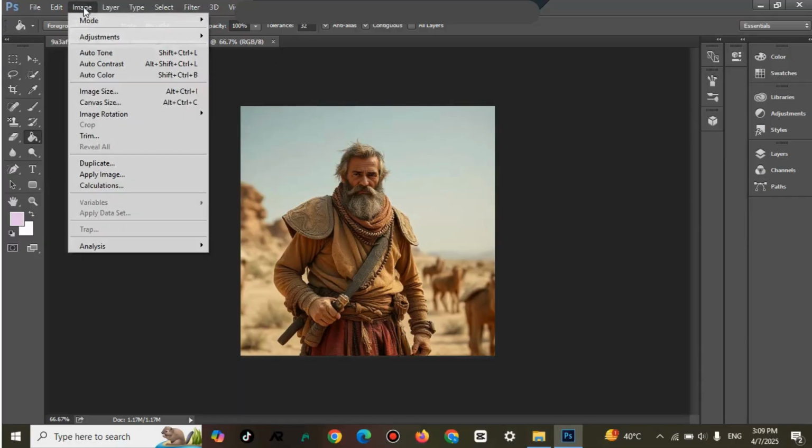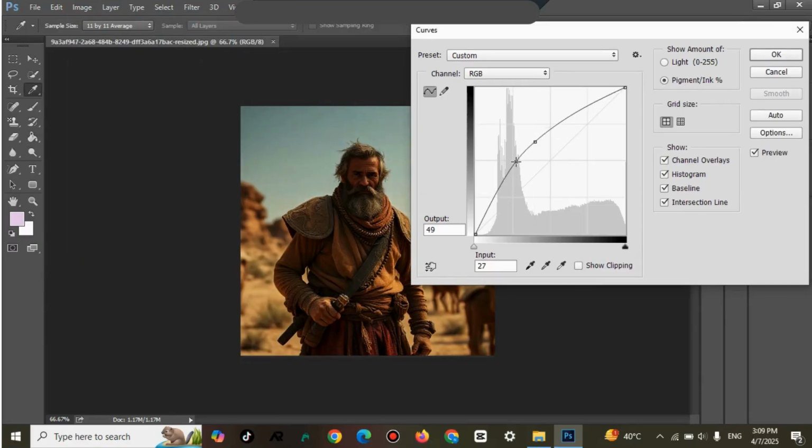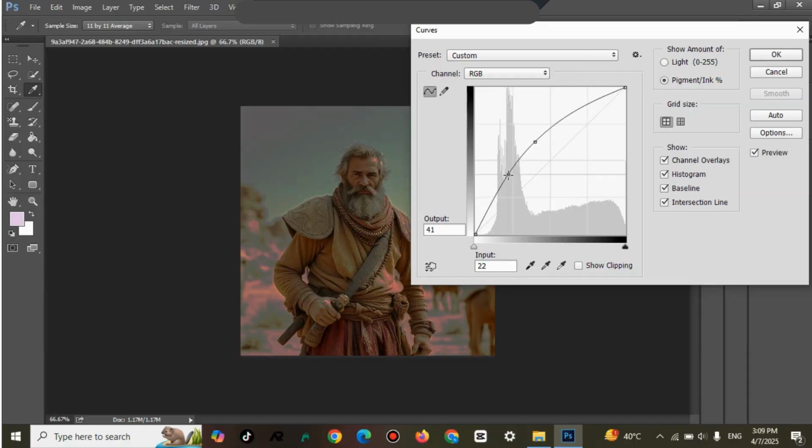Hello viewers, here is an image in Photoshop. We are going to edit it. In Photoshop, use the curve here. We will use that curve on the surface.